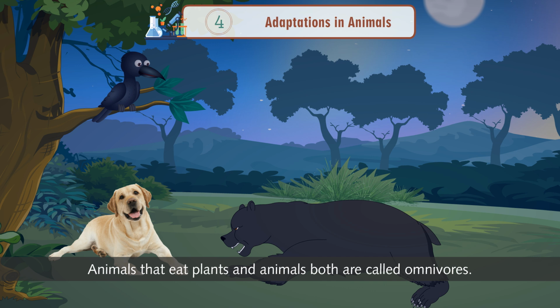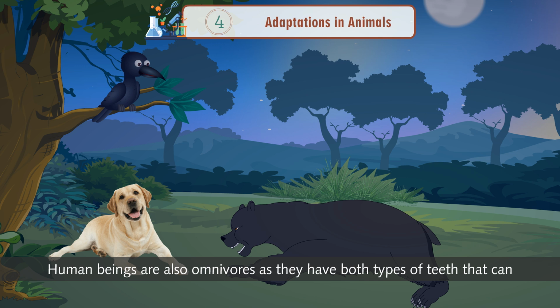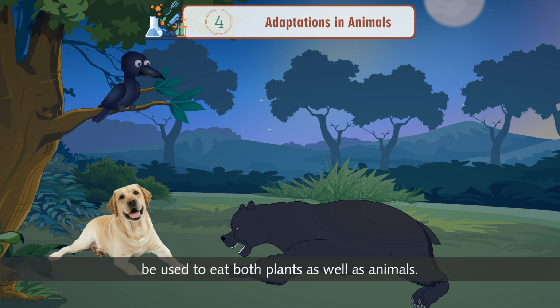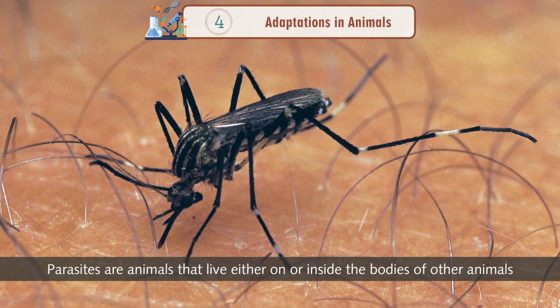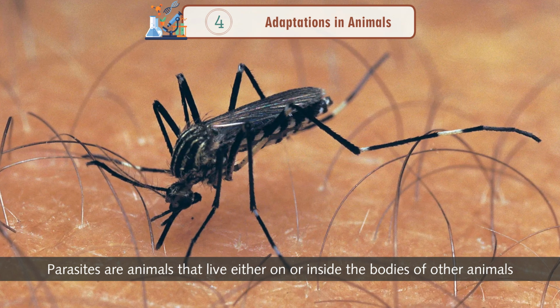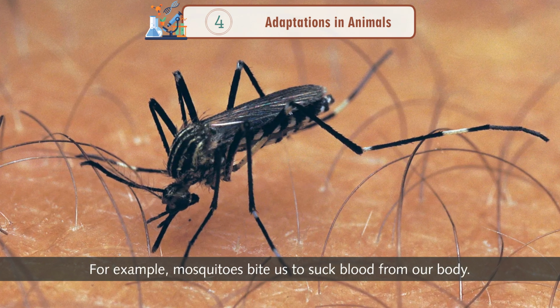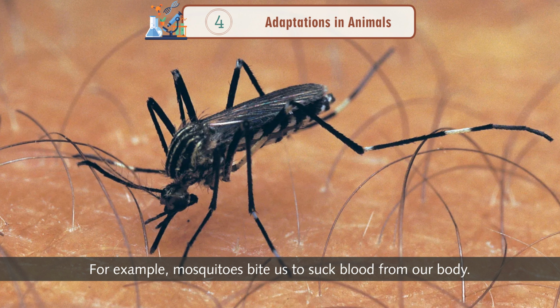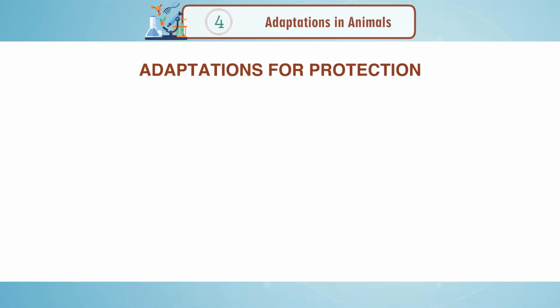Omnivores. Animals that eat plants and animals both are called omnivores. Dog, bear, and crow are omnivores. Human beings are also omnivores as they have both types of teeth that can be used to eat both plants as well as animals. Parasites. Parasites are animals that live either on or inside the bodies of other animals to obtain their food. For example, mosquitoes bite us to suck blood from our body. They survive on this blood only.